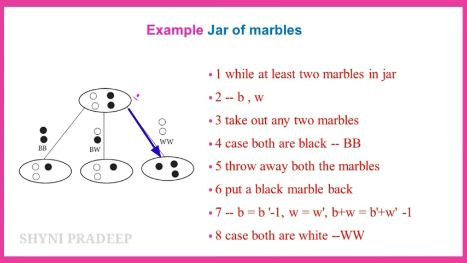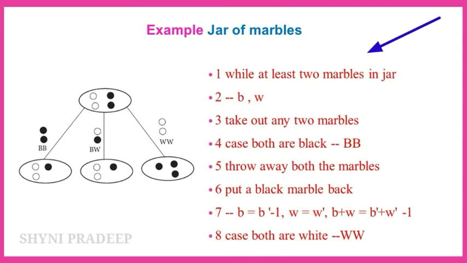The third case is, if you are taking different color marbles, which means white and black, throw the black one away and place the white one back into the jar. So if you take the same color of marbles, throw them away and put a black marble into the jar. If they are different colors, throw them away and put a white marble inside the jar.